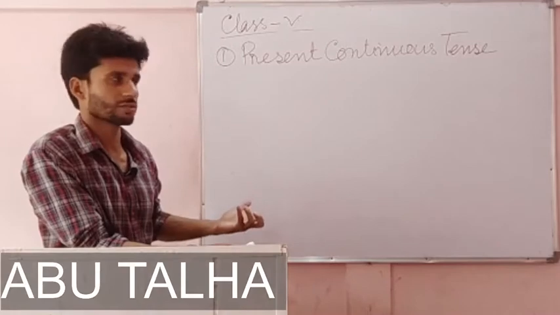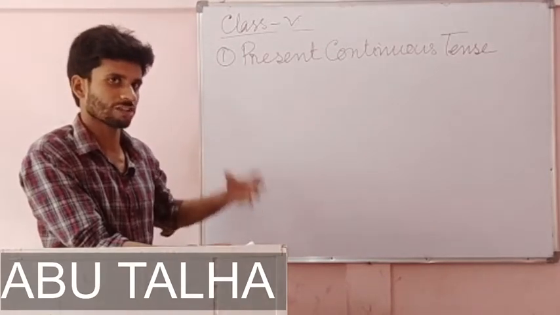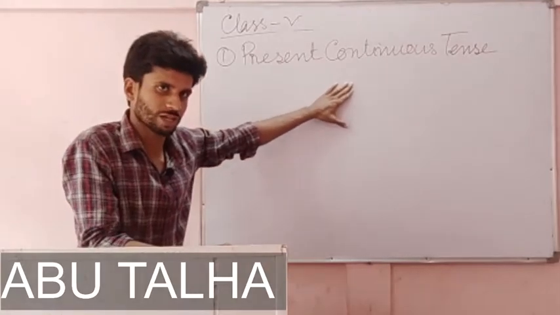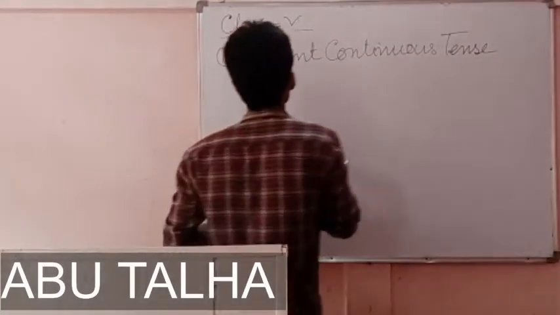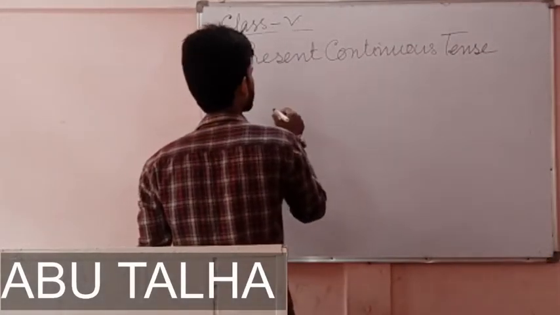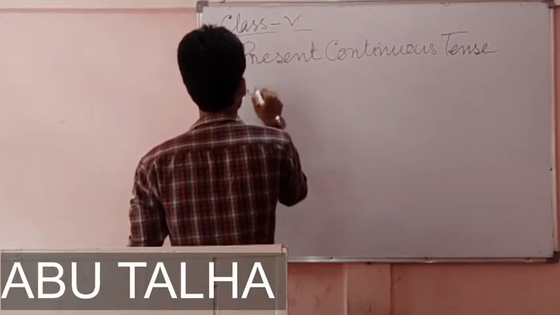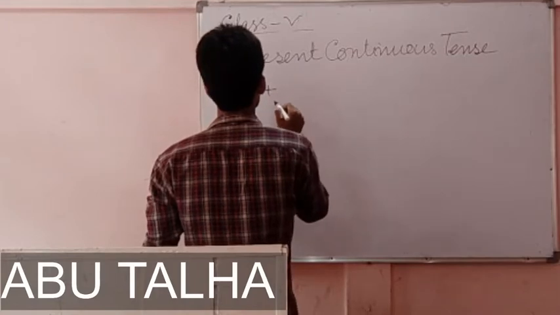That kind of sense or meaning, when we want to express that kind of sense or meaning, we use present continuous tense. And the rule of writing sentences in this tense is what? I think you already know.